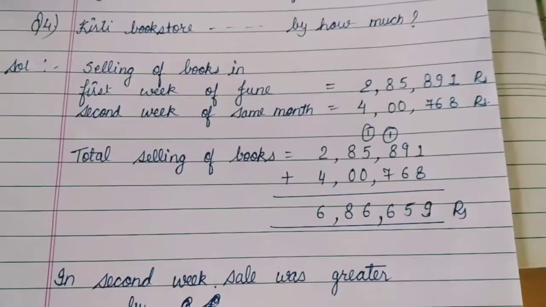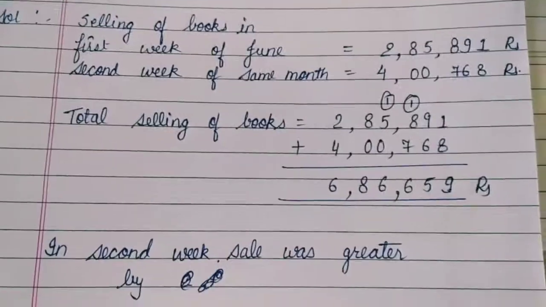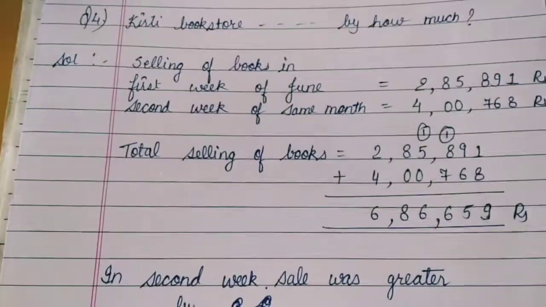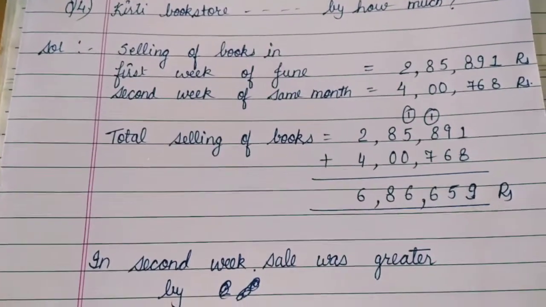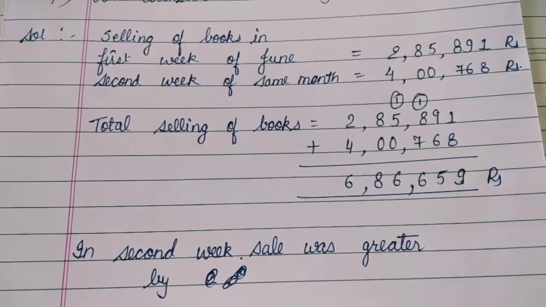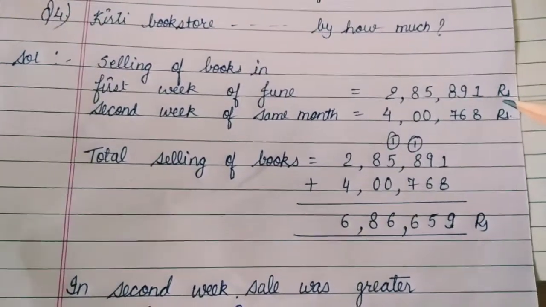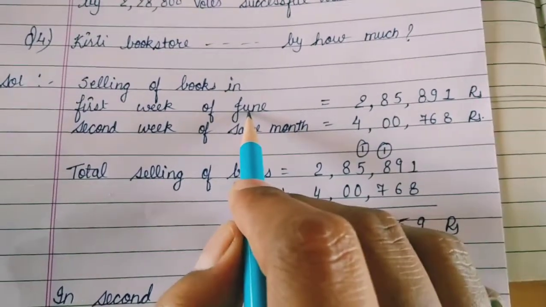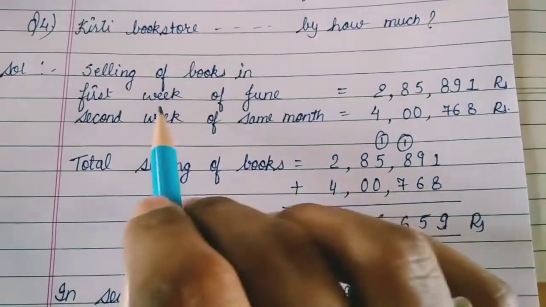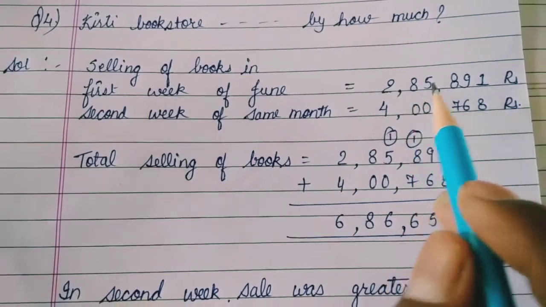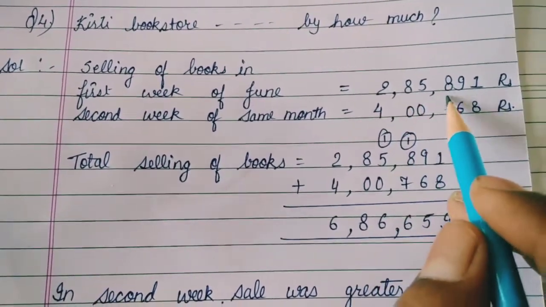Now the next question is, Kirti Book Store sold books. Okay, Kirti Book Store is the name of a store which is selling books worth rupees 2,85,891 in the first week of June. In the first week of June, he sold books worth rupees 2,85,891.